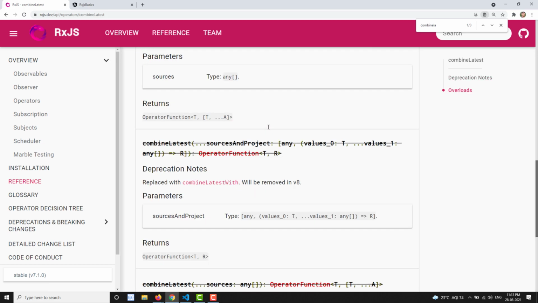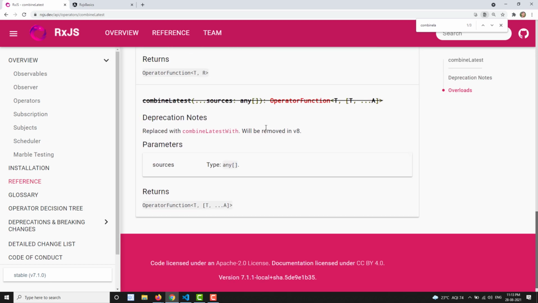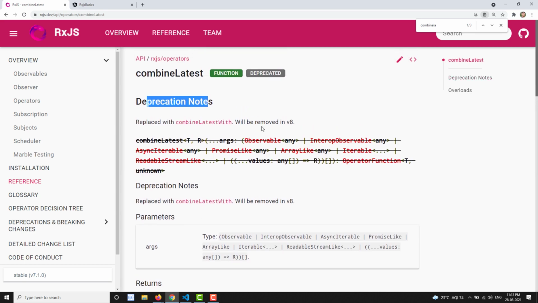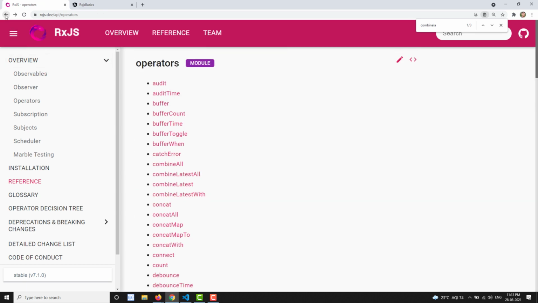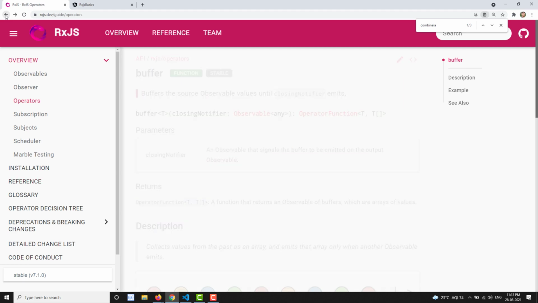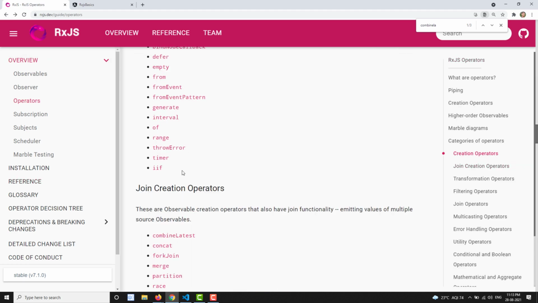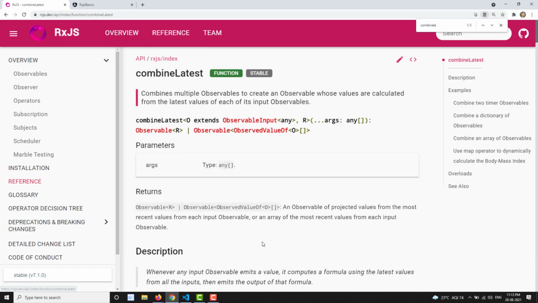If you try to see this, the combination of using this operator will also be a little bit different. We'll learn about this one afterwards, but right now we are learning about the creation function. Actually, this one is a function, the combineLatest function. So is it an operator or a function? Normally you can say either.